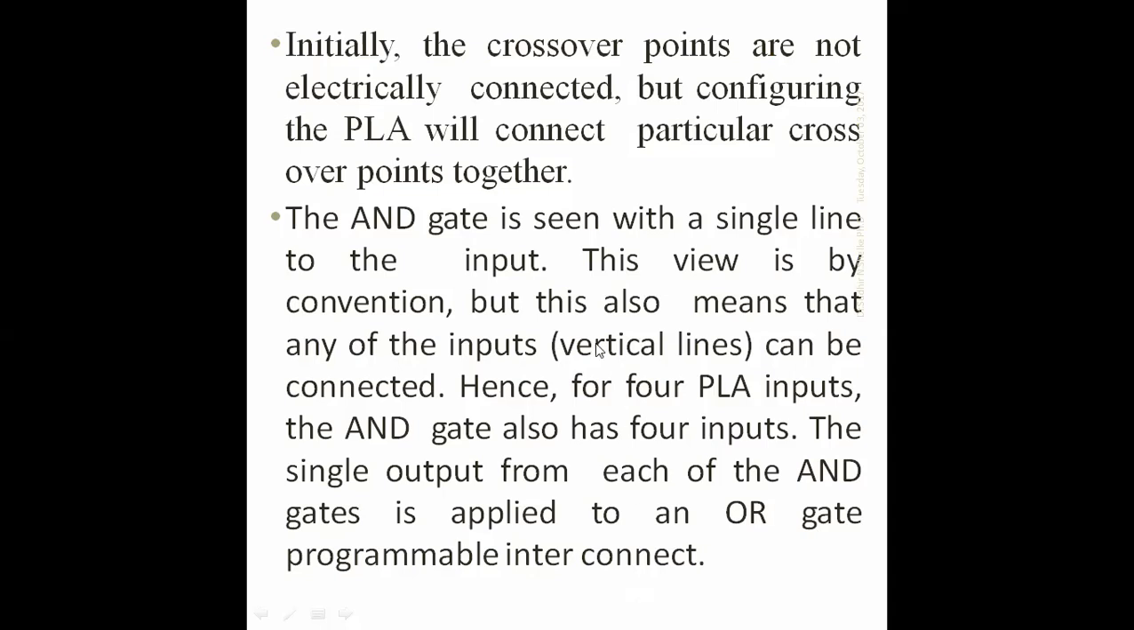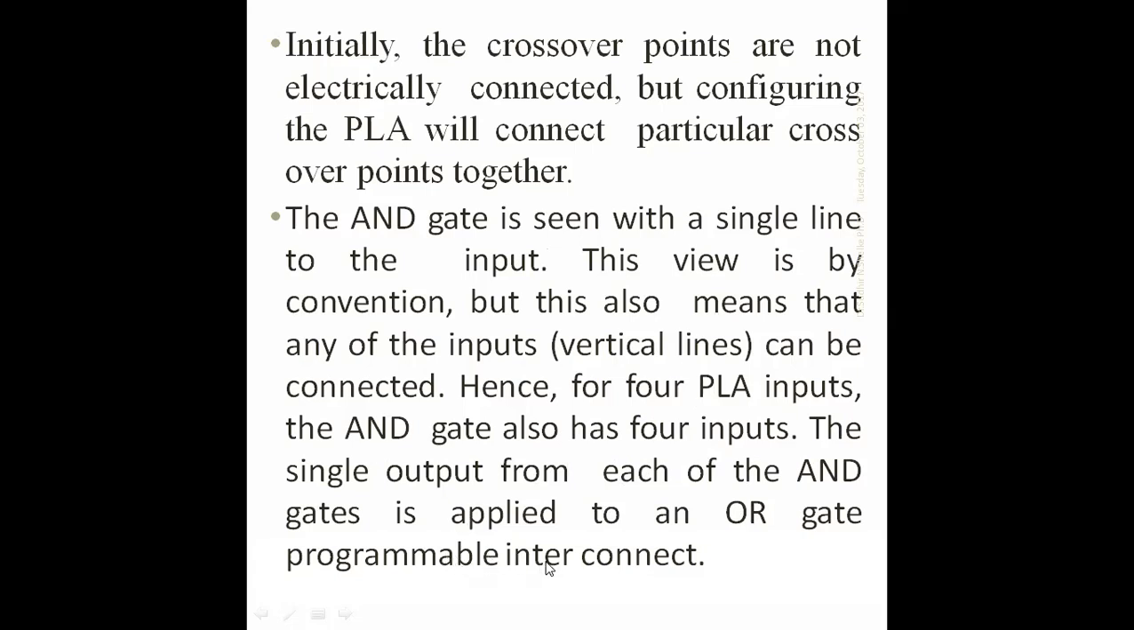The AND gate is shown with a single line for the inputs. This view is by convention, but it also means that any of the inputs, vertical or horizontal lines, can be connected. Hence, for 4 PLA inputs, the AND gate also has 4 inputs. The single output from each AND gate is applied to an OR gate.